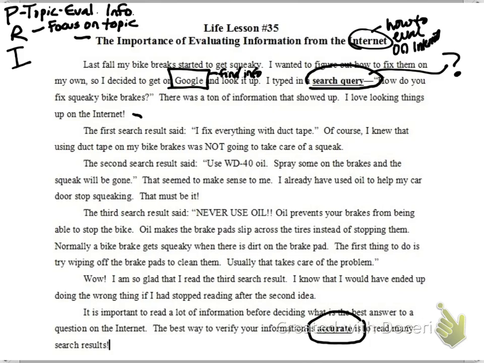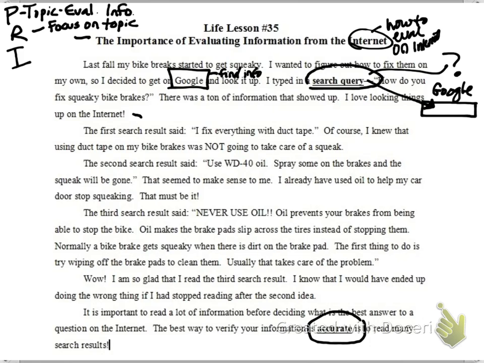You know what? Let me take a little break here. I have a feeling that the word search query probably means that box where you type things in on Google. I'm actually going to draw a picture here. On Google's homepage, it says Google, and then there's a box underneath where you type something in. That's what the search query is, whatever you type in that box. So I've got that word figured out. Okay, time out. My topic here is evaluating information. So I don't think I found anything yet about evaluating information, but I'm going to keep reading.